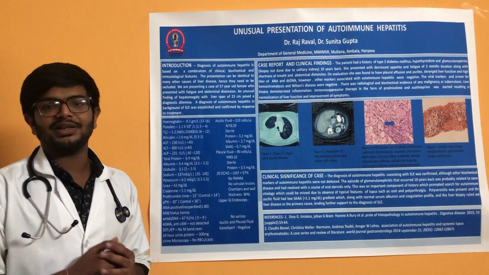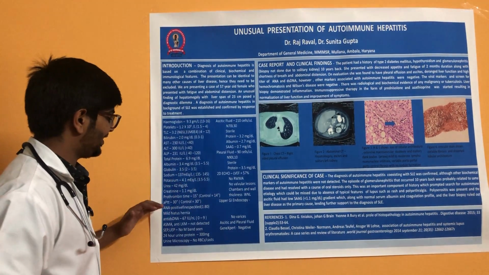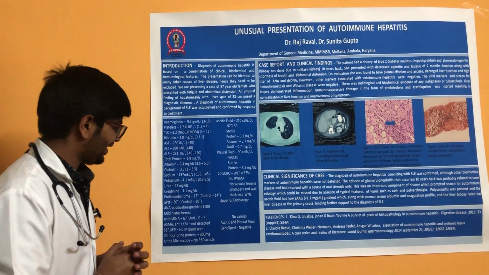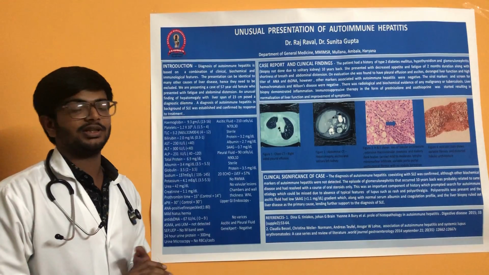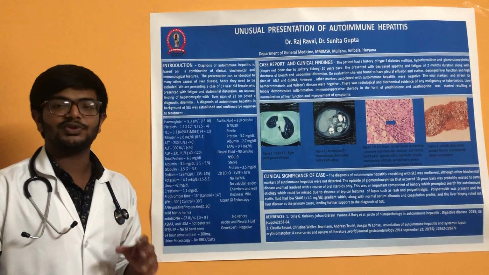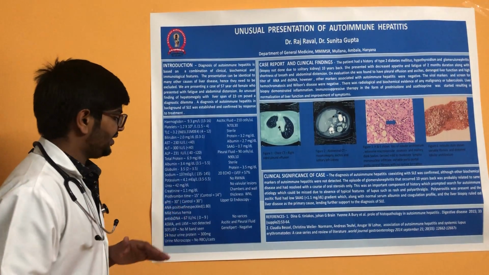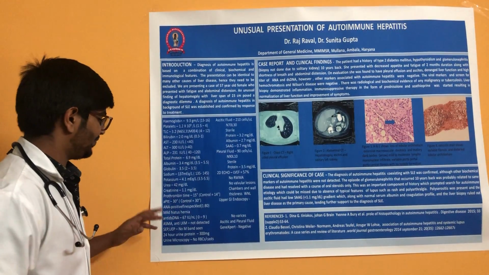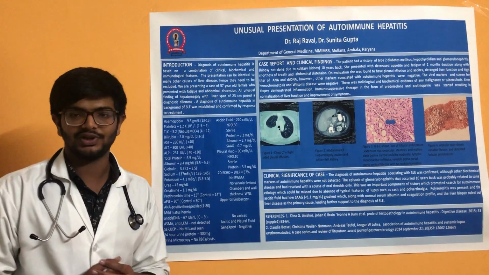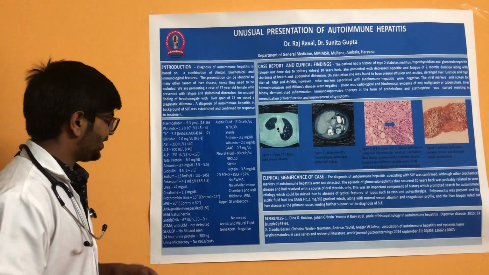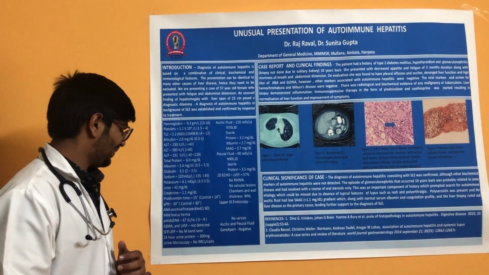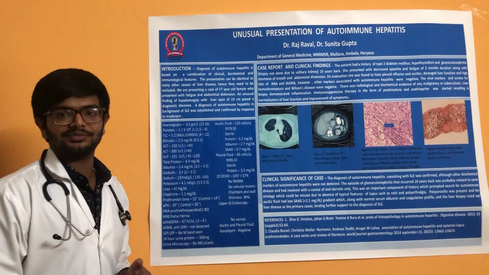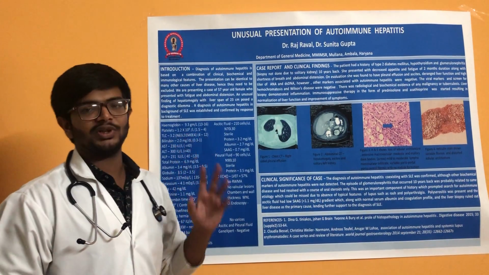After that, we confirmed by serum markers. ANA was positive, finely speckled. Anti-double-stranded DNA was 67 international unit, which was markedly raised. After that, we sent a sample for the autoimmune markers, which were negative: ASMA and anti-LKM were not detected. Urine protein was 300 mg and urine microscopy showed no RBC, no calcium. The patient had ascites and pleural effusion.